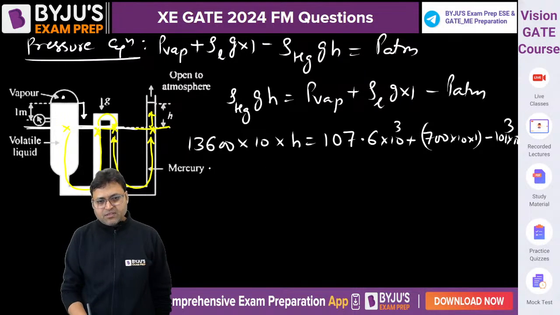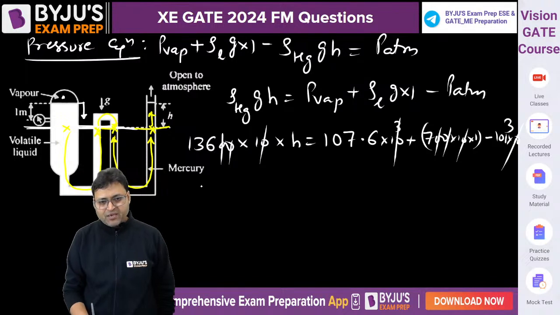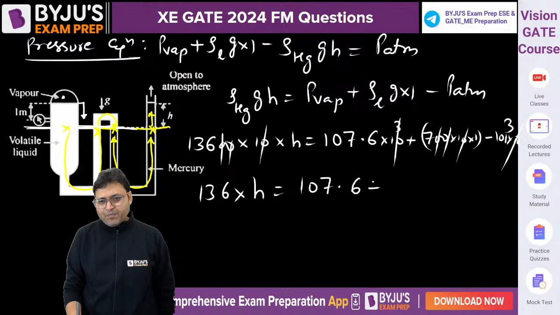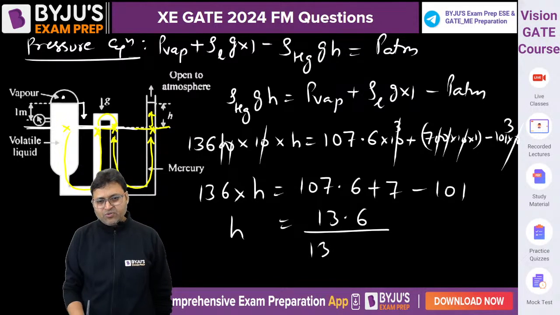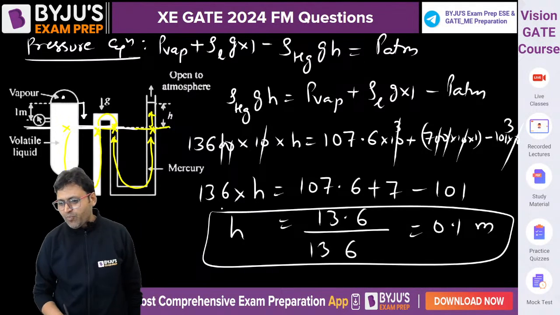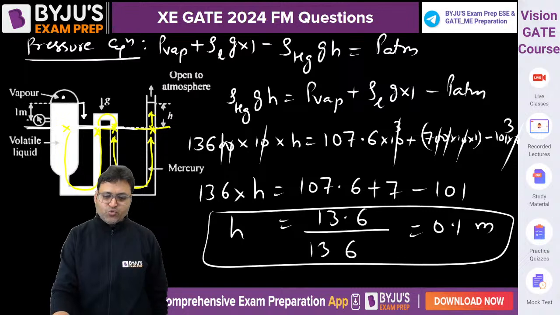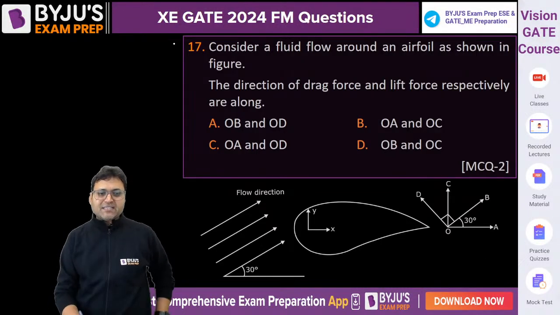So the 10 to the power 3 gets cancelled out from here, and the factor of 10 gets cancelled out from here. So 136 into H is 107.6 plus 7 minus 101. How much is that? It will be 13.6. H is equal to 13.6 upon 136. 0.1 meter will be the answer. 0.1 will be the correct answer, using the pressure equation, applying Pascal's law and the hydrostatic law.